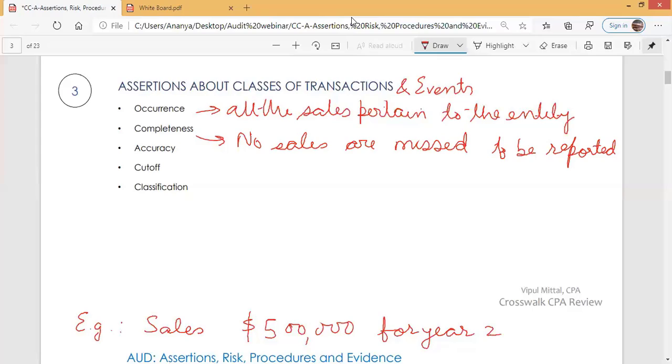When management states sales at $500,000 for year 2, they state that this amount is accurate. It is correctly computed.